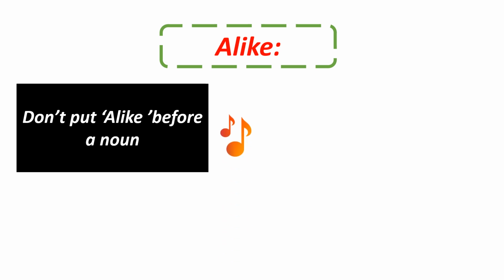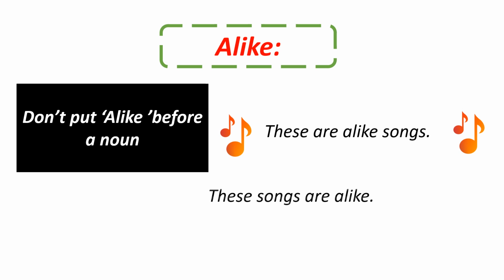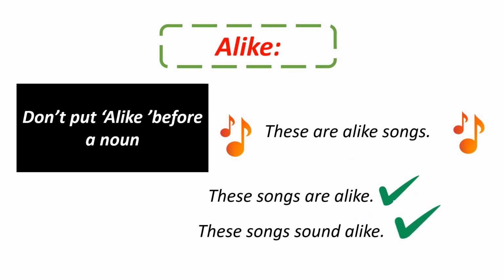So here are some notes of music. Can I say these are alike songs? I told you that we can't put alike before a noun, so it's impossible. Can I say these songs are alike? Yes, it's correct. And can I say these songs sound alike, using a sense verb, sound? Yes, it's also correct. But these are alike songs? No, it's incorrect.